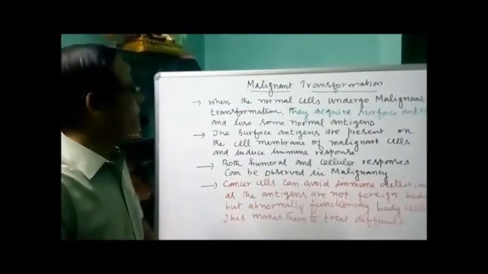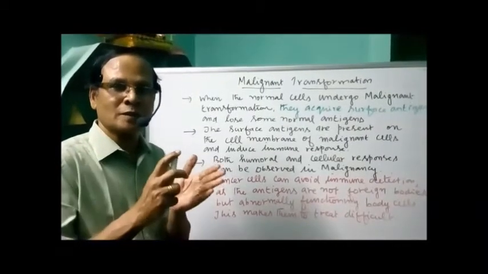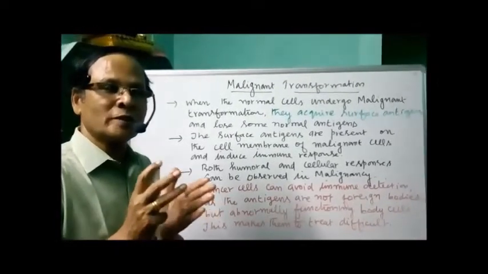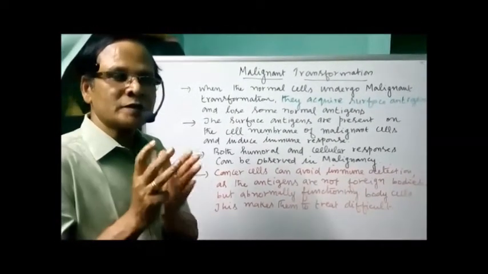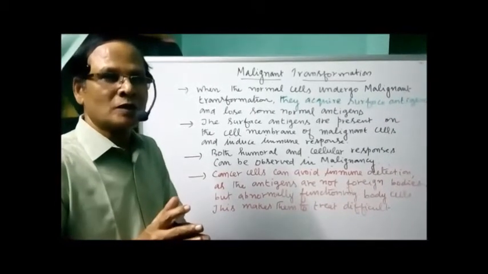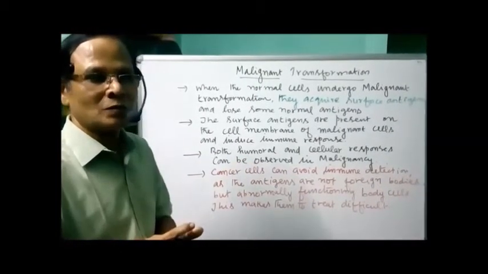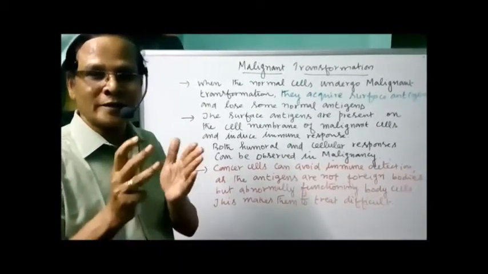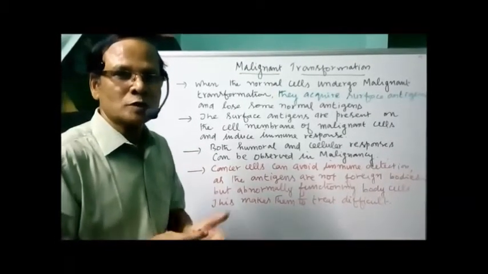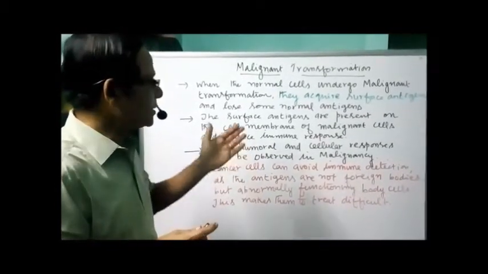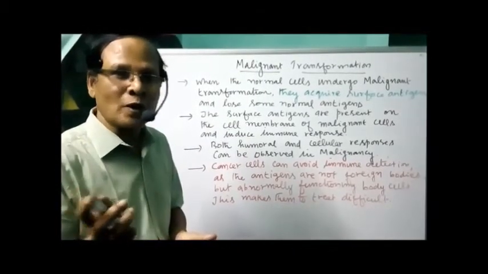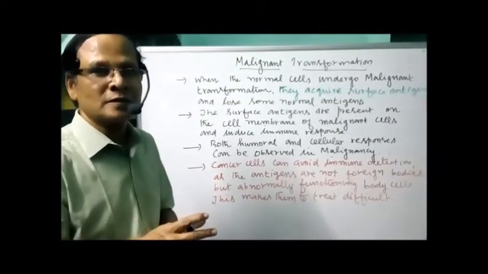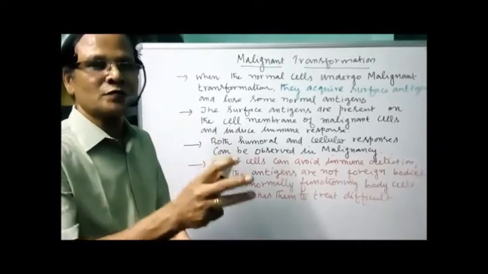What is happening during malignant transformation? That is nothing but the conversion of normal cells into malignant cells. When the normal cells undergo malignant transformation, they acquire some surface antigens and also lose some normal antigens. What is a surface antigen? The antigens present on the cell membranes of the malignant cells, which induce the immune response. Now, to stimulate the cancer cells, the antigens are not coming from outside. They are present on the surface of the cancer cells. They act as antigens, hence called surface antigens.